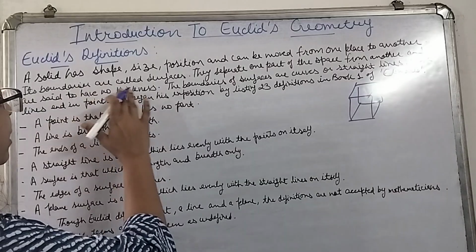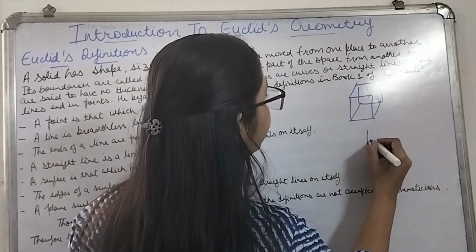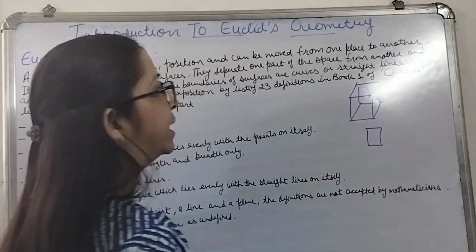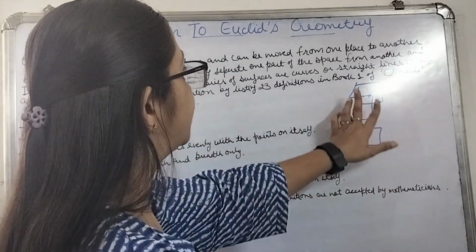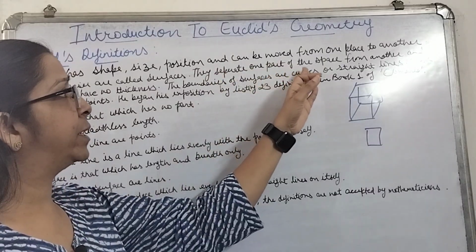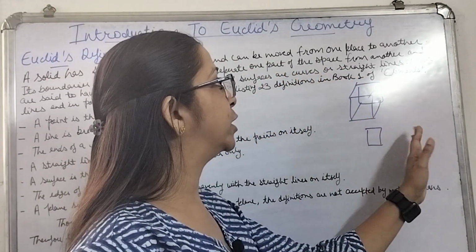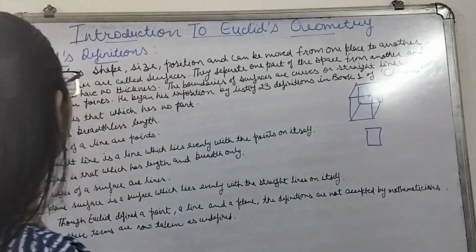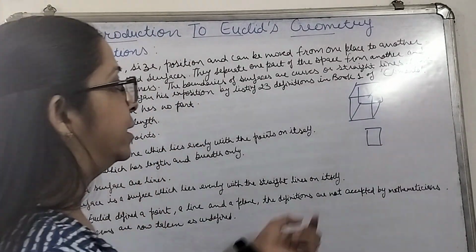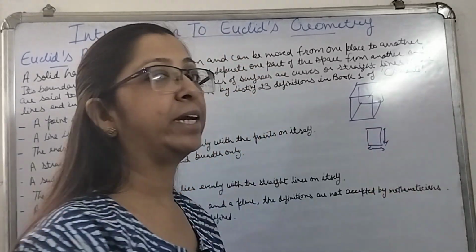Its boundaries are its surfaces. Over here we can see these are the boundaries. It has 6 boundaries, and these boundaries are known as surfaces. They separate one part of the space from another, and are said to have no thickness. That simply means it has length and width, but it does not have any thickness.